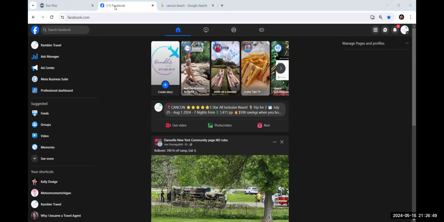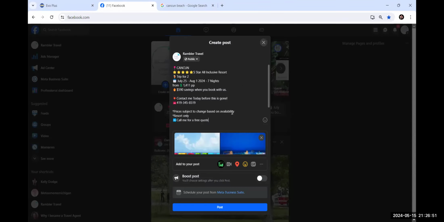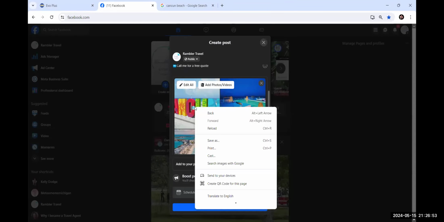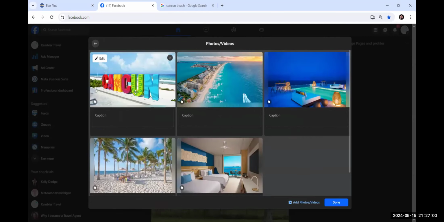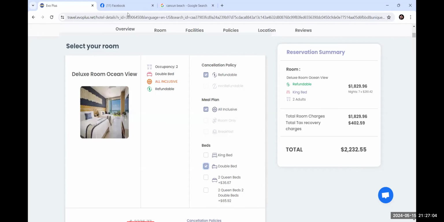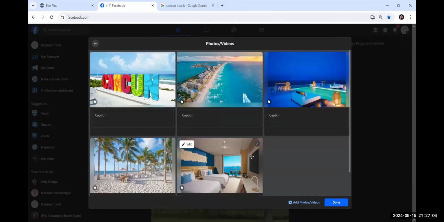Trying to get rid of that, but not my post. And I'm going to see if I can go in here and copy these pictures if you guys want them. I'm just going to click edit all and I can pop these in the chat for those of you who are here. And whoops, I need my chat bar, not that. All right, there's one.